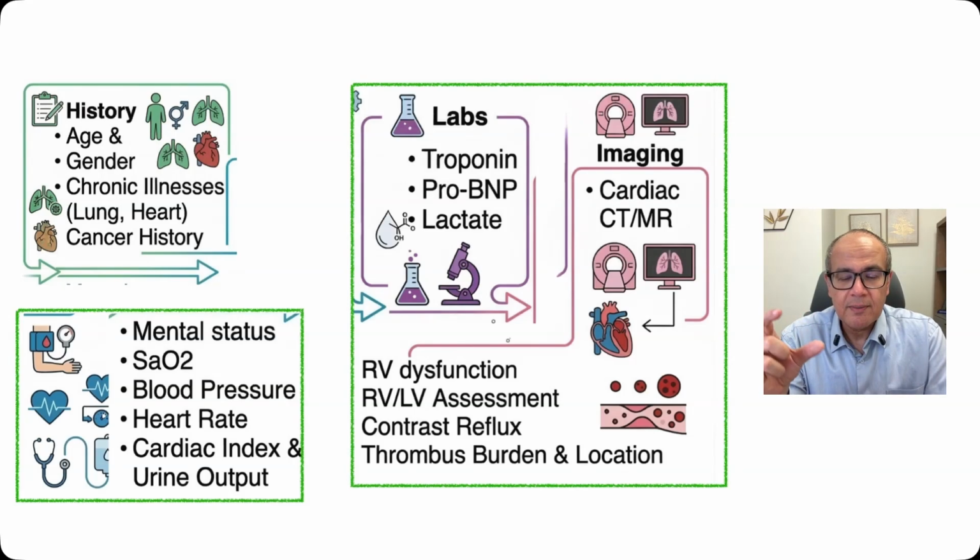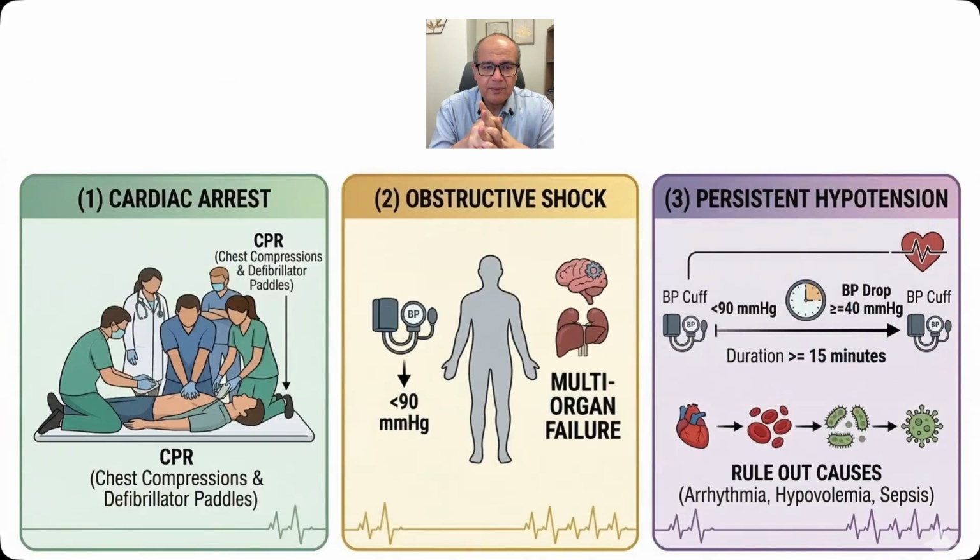We can also derive some information from the CT scan, looking at the RV to LV ratio, the reflux of contrast into the inferior vena cava. And it can be clear in some situations that the risk is extreme. Patients after a cardiac arrest, or patients with hypotension, with obstructive shock, multi-organ failure.